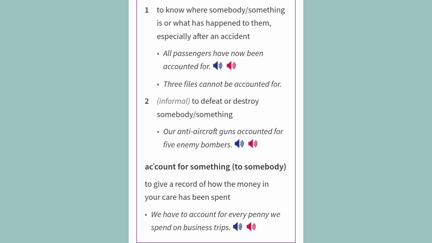Account for something, to somebody. To give a record of how the money in your care has been spent. Example: We have to account for every penny we spend on business trips.